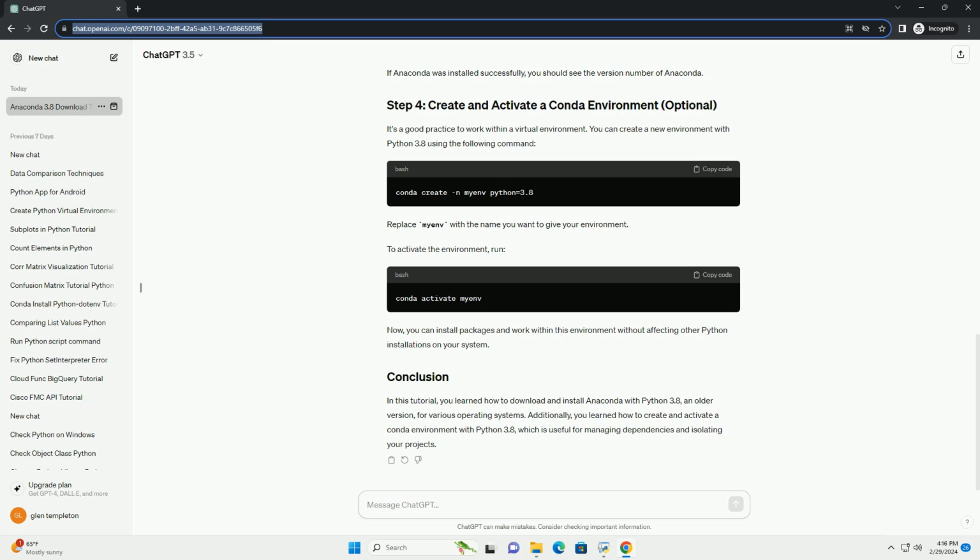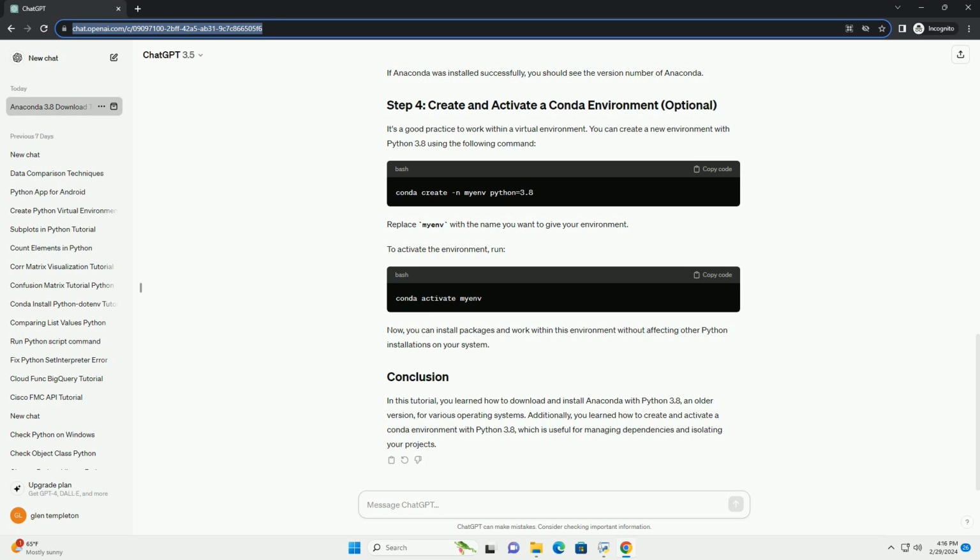Double-click on the downloaded .pkg file to start the installation process. Follow the instructions in the installer. You might need to provide your administrator password. Once the installation is complete, you can proceed to the next step. Open a terminal window. Navigate to the directory where the downloaded installer is located.